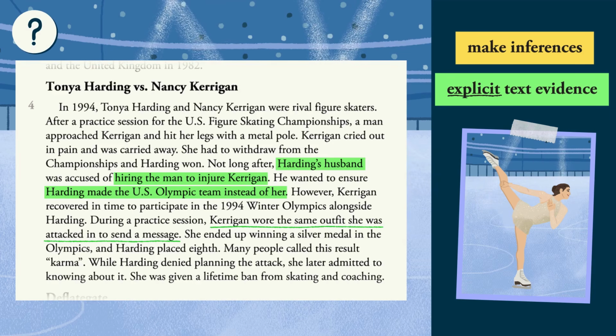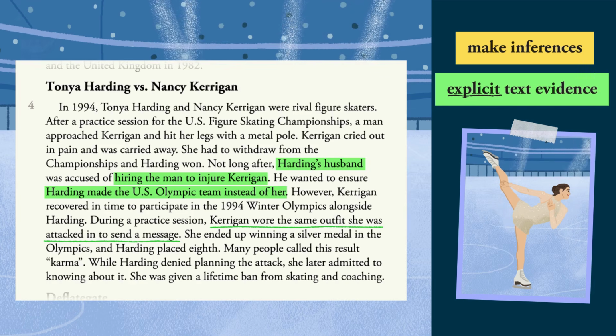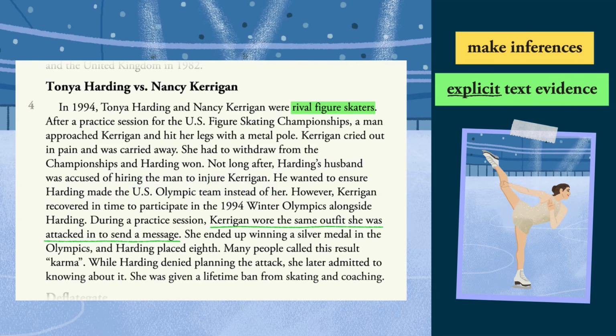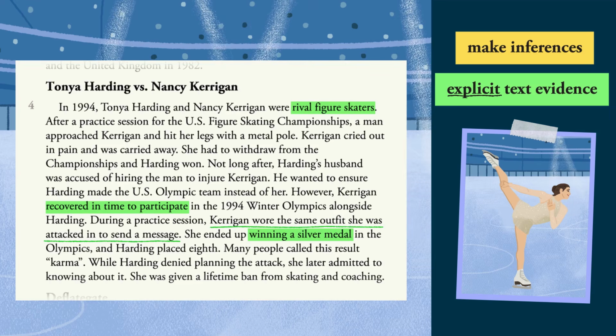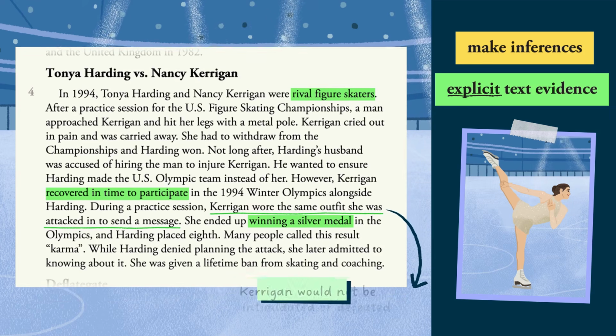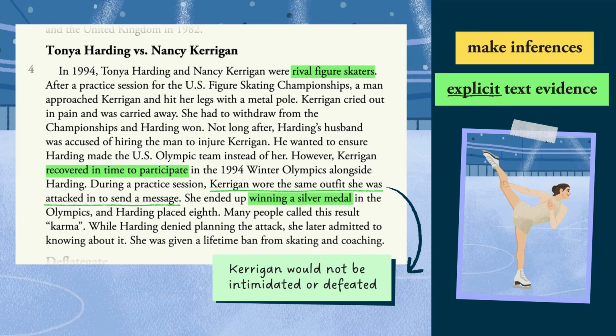What is most likely the message Kerrigan was trying to send? The text offers these clues. Kerrigan and Harding were rival figure skaters. Kerrigan worked hard to recover in time to participate in the Olympics, and then won a silver medal. Putting these ideas together proves Kerrigan would not be intimidated or defeated.